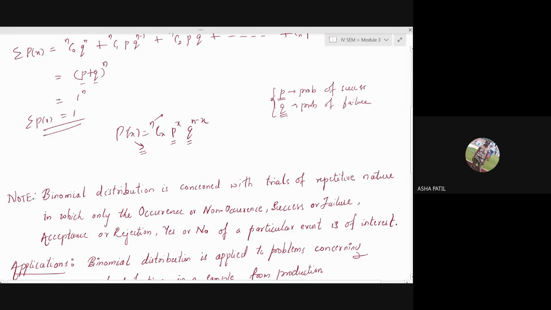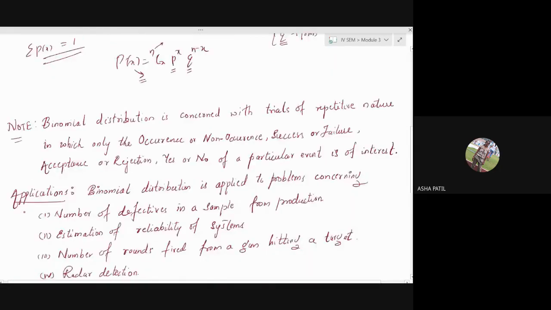Okay. So next, note that when we apply this binomial distribution, it is concerned with trials of repetitive nature. Whenever repetition occurs, that is when you toss a coin or a dice. Either head appears so many times or tail appears so many times, or when you go for a dice, the same number from 1 to 6 will repeat.